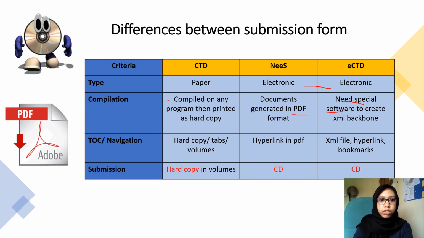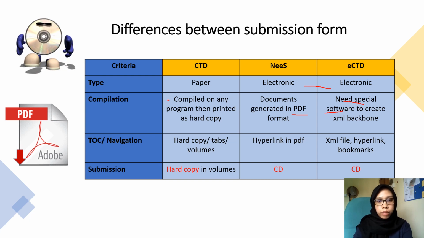In terms of navigation or TOC, CTD is a hard copy with tabs or volumes, NEES uses hyperlinked PDF, while ECTD uses an XML file, hyperlinks, and bookmarks.